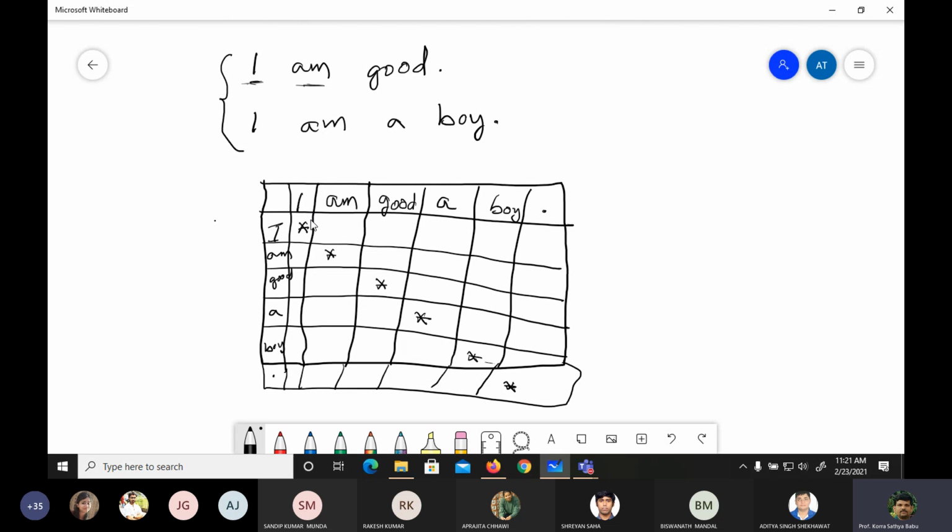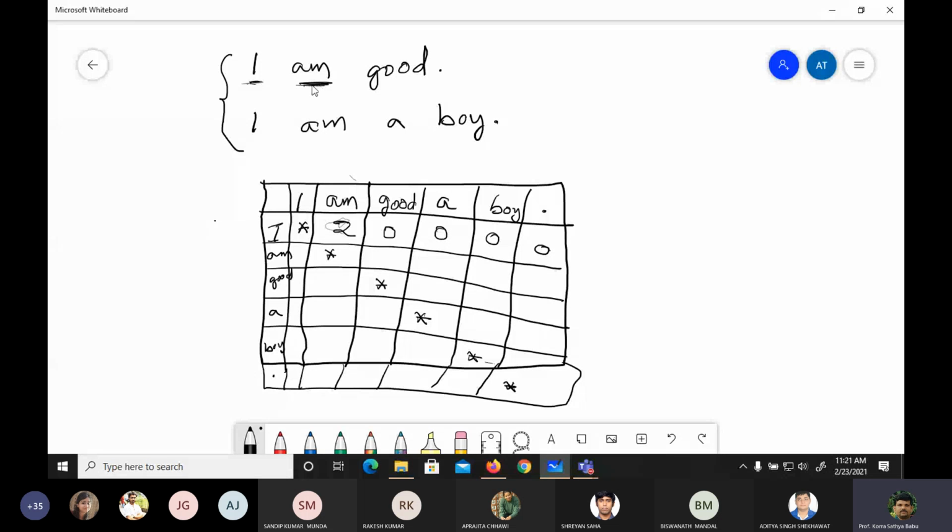Here, I am has occurred two times in the corpus. Once in the first sentence and once in the second, so this is two times. Then for I good, the window context size is 0 only, so this is 0, this is 0, and so on. Since this is a symmetric matrix, the distance is the same whether we take I am or am I.